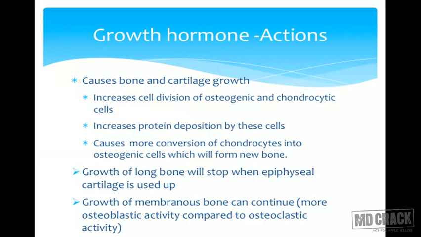How does it affect the bone? It will increase the cell division of osteogenic and chondrocytic cells, and increase the protein deposition by these cells. It causes more conversion of chondrocytes into osteogenic cells, which will form the new bone.